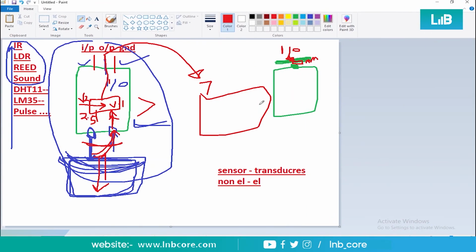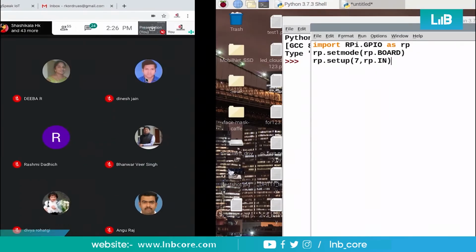Okay, thank you. So we got the connection in such a way. Also we found that whenever I take my hand closer to the sensor, automatically 1 will be coming, otherwise 0 will be coming, right? So 1 or 0 is nothing but high and low voltages. So we need to sense whether 1 is coming from the sensor or 0 is coming from the sensor. Let us see how to sense.